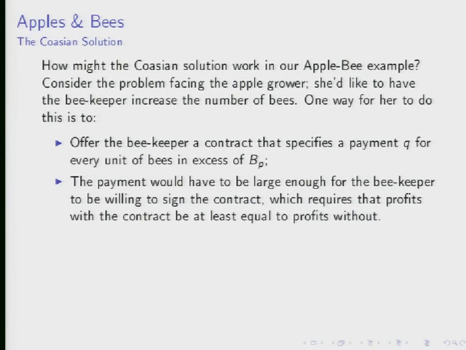Now, previously, we didn't have the apple grower facing any costs, but now he does face a cost. What's the cost he's going to face? Yes, the subsidies he's paying, the cost sharing he's doing with the beekeeper. So he's going to have to pay to the beekeeper a quantity Q times the number of bees that he asks the beekeeper to keep in excess of BP. So remember, he's only paying for the bees in excess of what the beekeeper is already keeping.